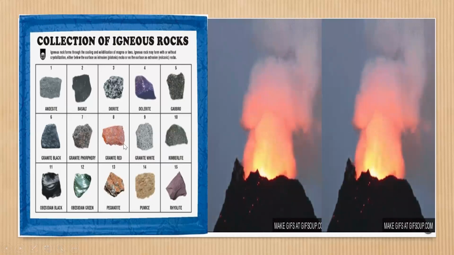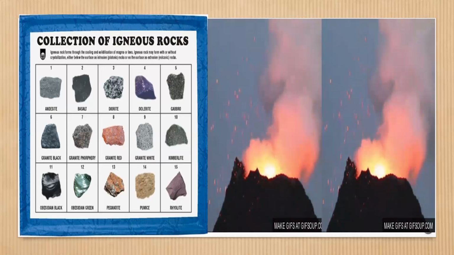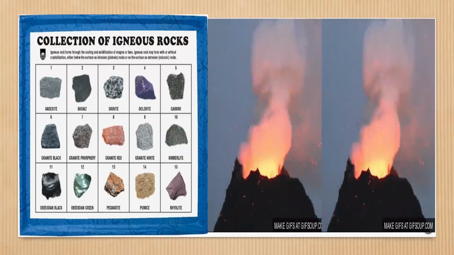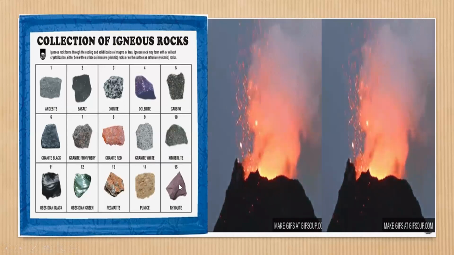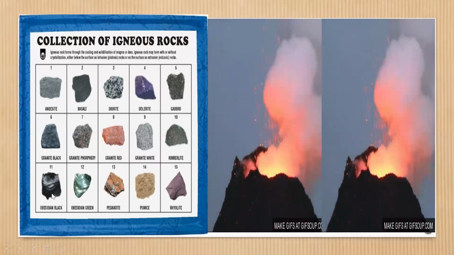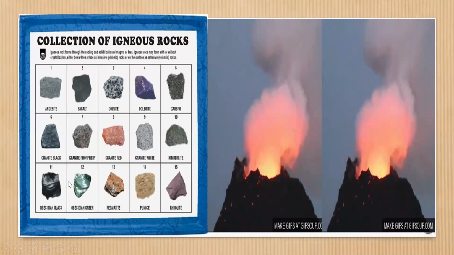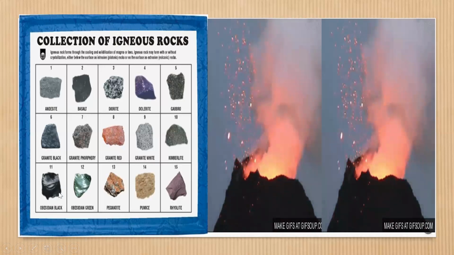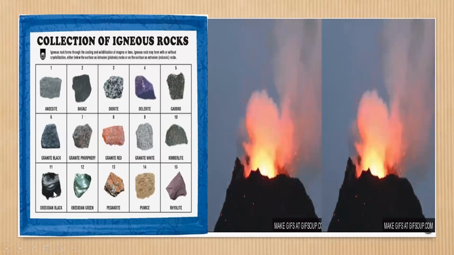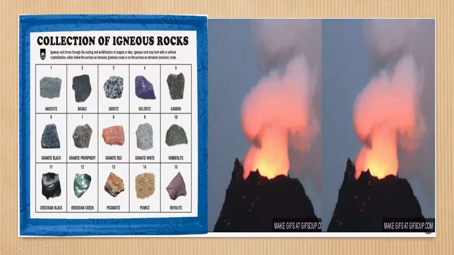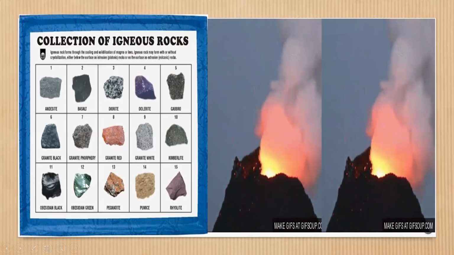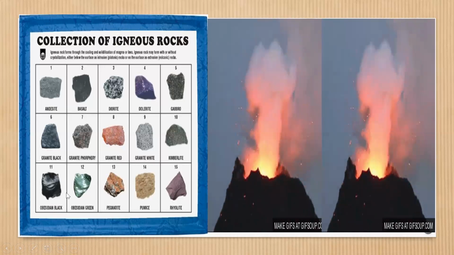Next is obsidian. Obsidian is formed by quick cooling of lava. It looks like glass and is black or dark in color. Due to its sharp edges, it is used in making and cutting jewelry. This is also of different colors. This is obsidian black and obsidian green. It is used for surgical purposes and ornamental purposes also.